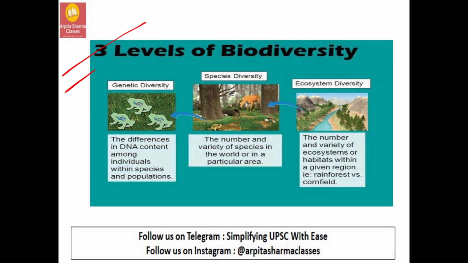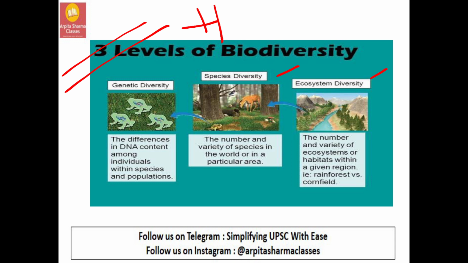Now there are 3 levels of biodiversity: genetic diversity, species diversity and ecosystem diversity. Now what is genetic diversity? Genetic means it is at the gene level. There is variation at the gene level within the same species. For example, take human beings. All human beings are not of the same height or the same weight. There are changes in their genetic makeup. So this is known as genetic diversity.